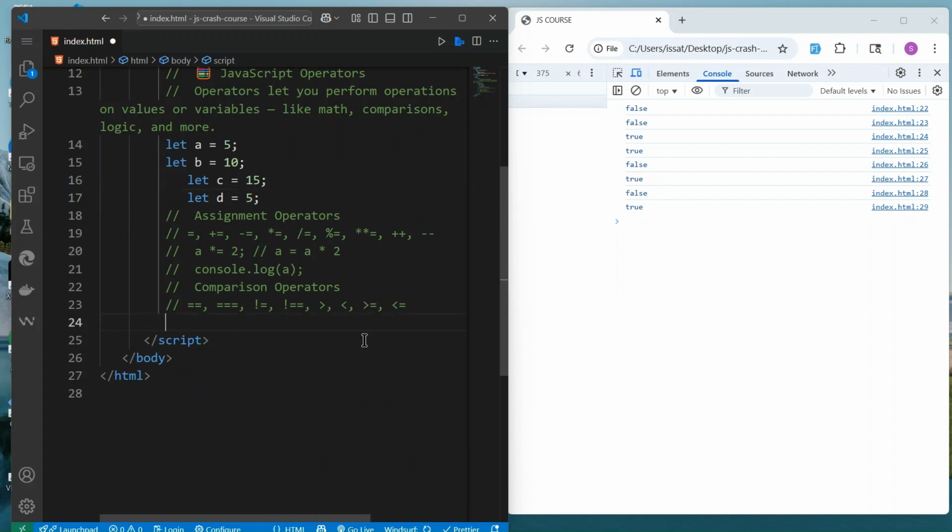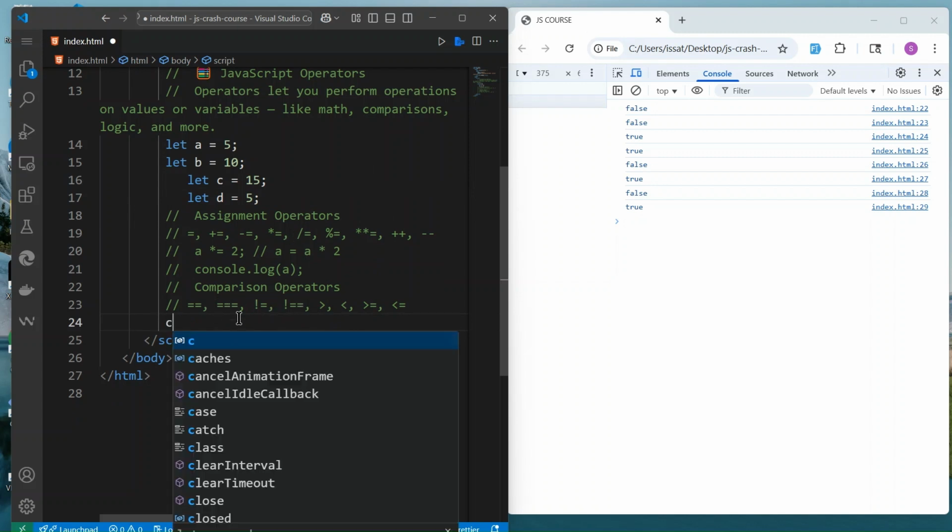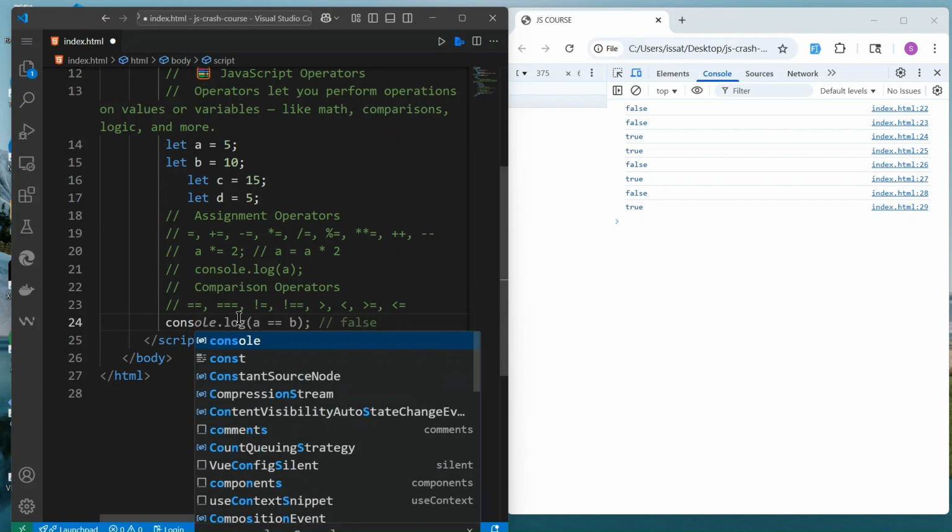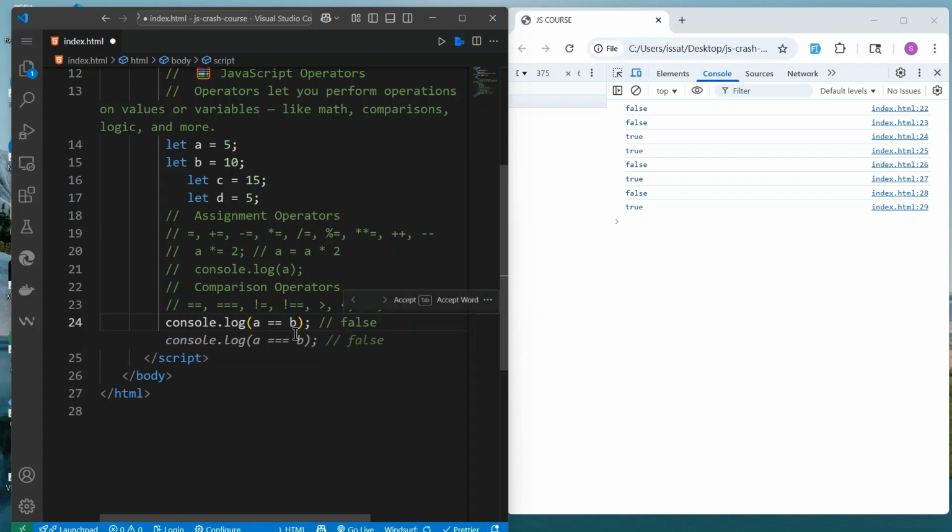Here we can also do the same thing, but now we want to check console.log if A is equal to B, which is false.